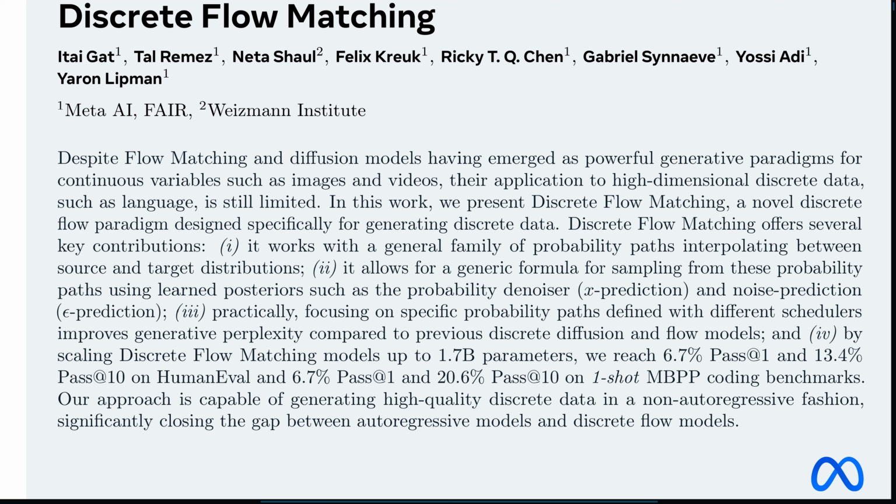But then you hit this wall when you think about a huge amount of the data we want AI to work with. You mean things like language? Language, yeah, or computer code, maybe even biological sequences. It's not continuous at all, it's discrete, made of distinct units: words, tokens, symbols. Completely different ballgame. You can't just slightly change the word cat until it becomes dog. It's a jump, a discrete choice. And applying those smooth, continuous methods directly there has been a real challenge. A major hurdle. Finding effective ways to generate really high-quality discrete data, especially long sequences, is tricky.